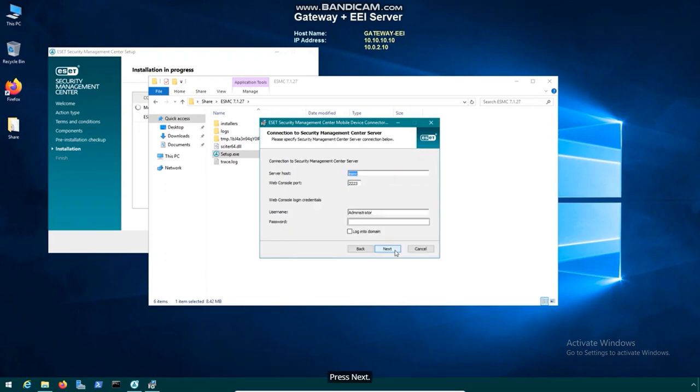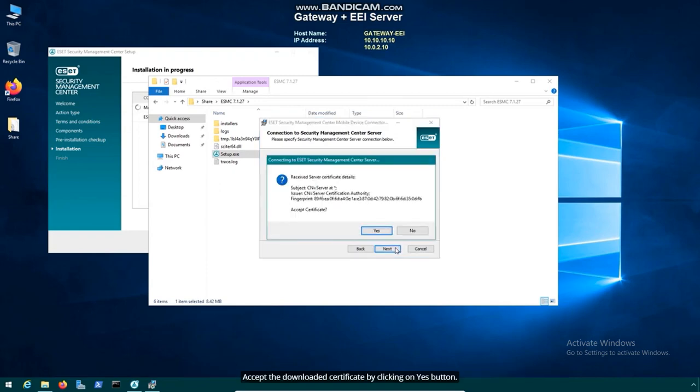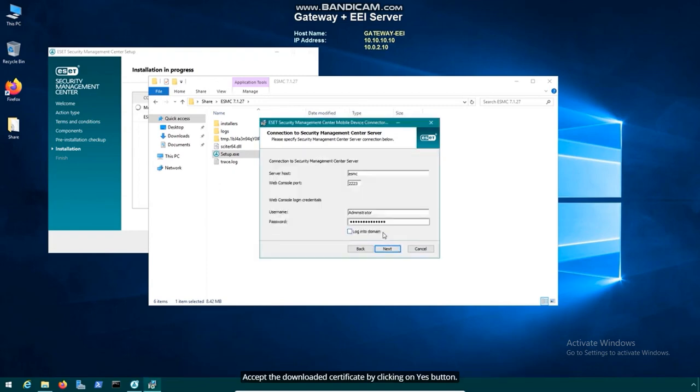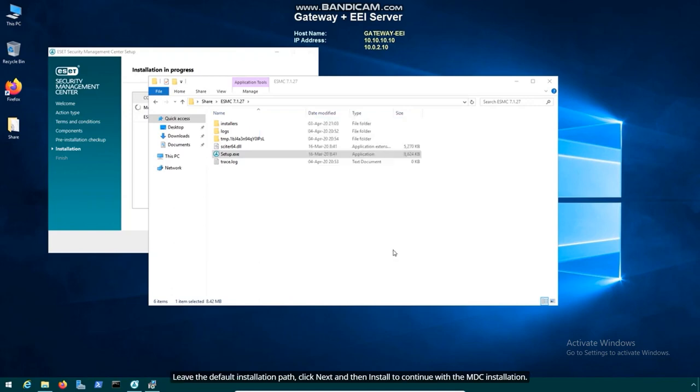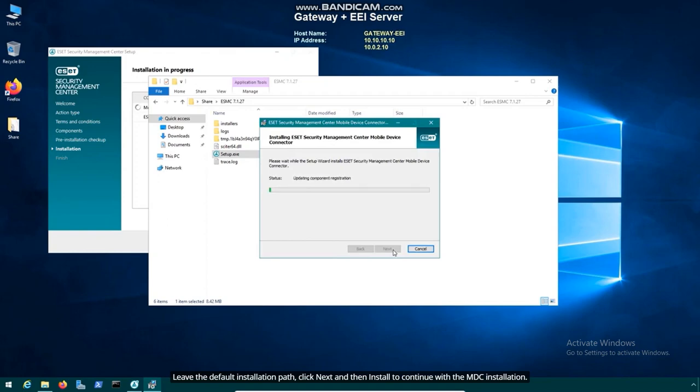Press Next. In the window Connection to Security Management Center server, type into the password field edutraining123 and click Next. Accept the downloaded certificate by clicking the Yes button. Leave the default installation path, click Next and then Install to continue with the MDC installation.